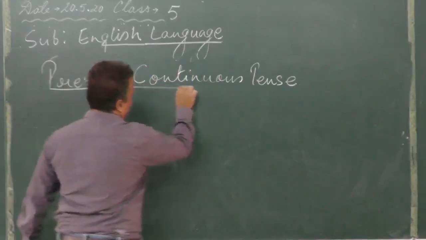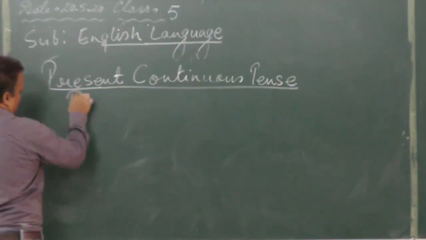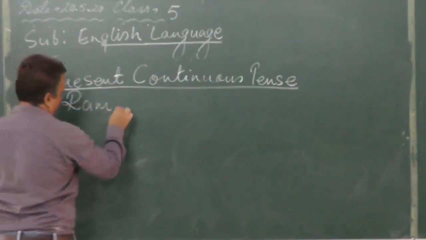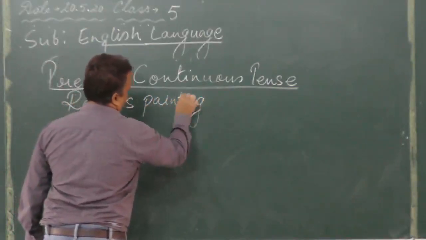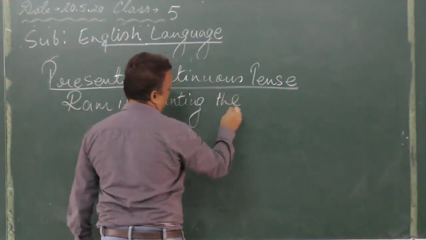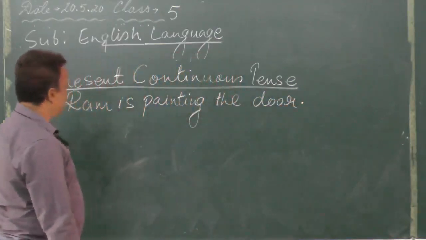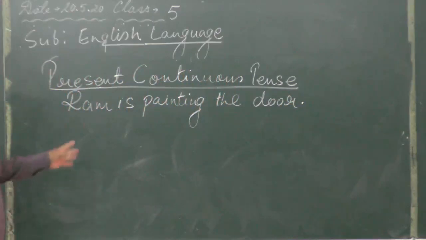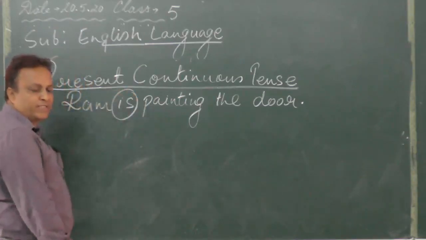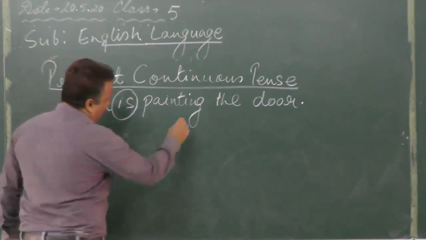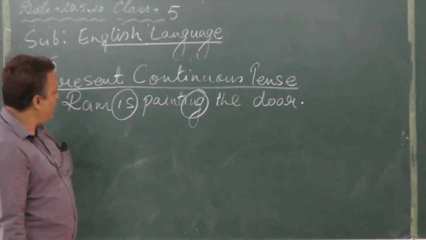Now let us see an example. Ram is painting the door. So this is continuous. You see over here, in the continuous form we have the helping verb is, which indicates that it is present, and then we have the ing form of verb, the continuous form of verb, that is the present participle form of verb.